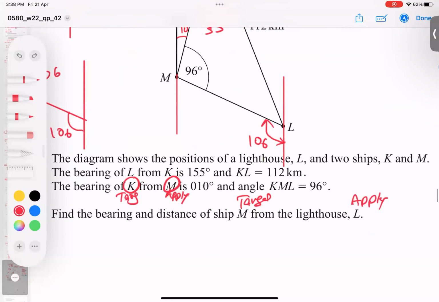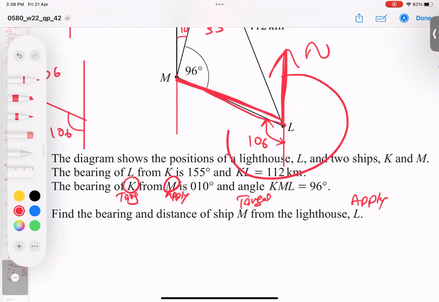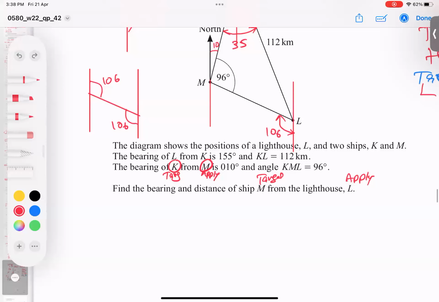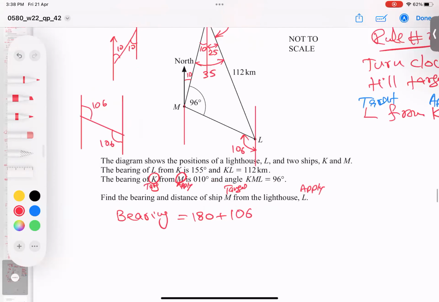How much is this angle on the straight line? 180. Because he said apply rules at L and the target is M. So look, face towards north and join the target line, and from north it is this much. How much is this? 180. How much is this? 106. So 180 plus 106. So my answer is very clear. I hope you got it. So the bearing is very clear. 180 plus 106, so the answer is coming 286. So that's it.